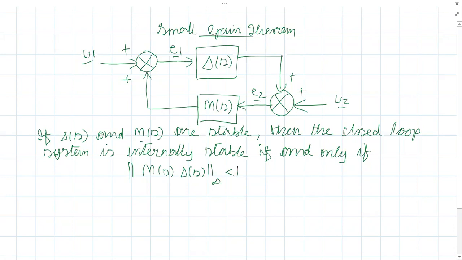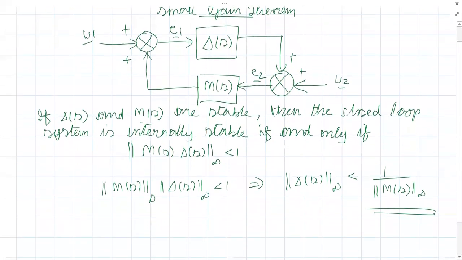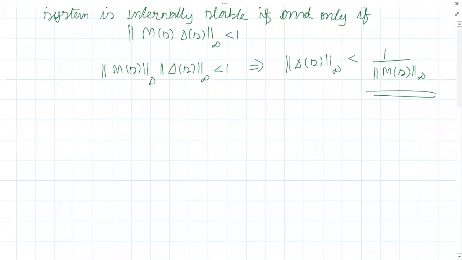Okay, and by the norm property, we can write the infinite norm of M of S times the infinite norm of delta of S must be less than 1, which implies how much perturbation we can tolerate. It should be less than 1 by the infinite norm of the nominal plant. So this is what the small gain theorem states, right? So minimize the infinite norm. If you want to tolerate as much perturbation as possible, then we need to minimize the infinite norm of the nominal plant.